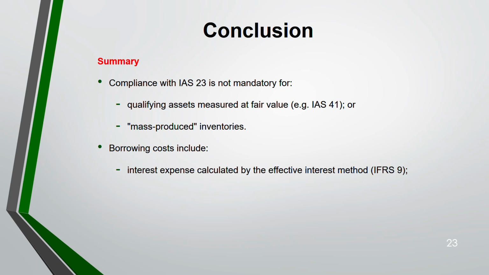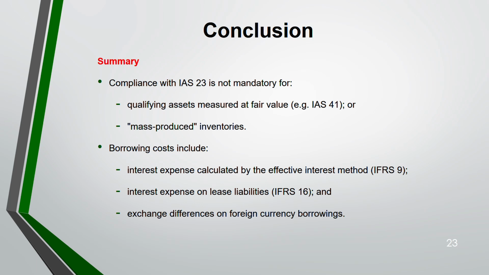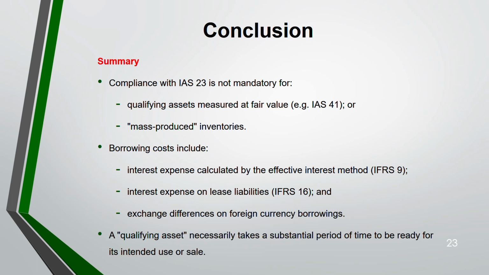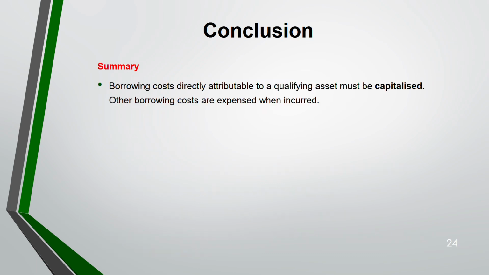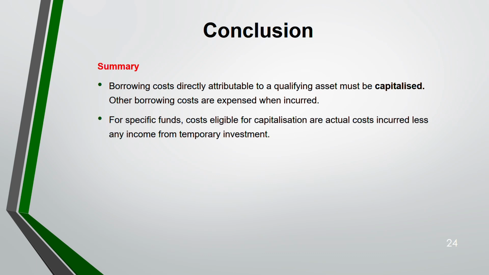Borrowing cost will include any interest expense according to IFRS 9, interest expense on lease liability, and exchange difference on your foreign currency borrowing. That's 3. Then, a qualifying asset is one which takes a long period of time to get ready for use or sale. Borrowing costs that are directly attributable to a qualifying asset have to be capitalized, and other borrowing cost will be expensed. For specific funds, costs which are eligible for capitalization will be your actual cost of borrowing minus any income from temporary investment.